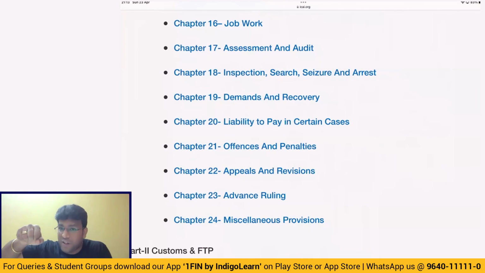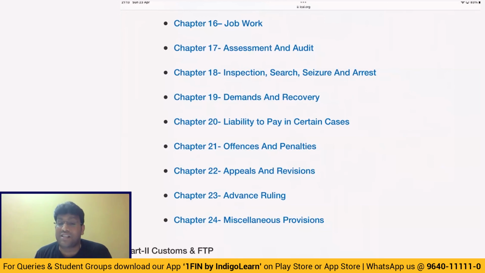But imagine provisionally you paid 1 lakh and final assessment is determined as 80,000. 20,000 you will claim as refund, for which you have to apply for refund, which they'll give within 60 days. And if the refund is not given within 60 days, interest will start from the 61st day at the rate of 6% per annum. Please do keep in mind.